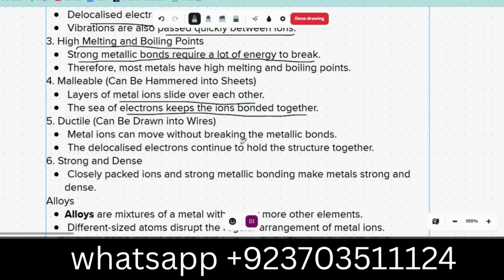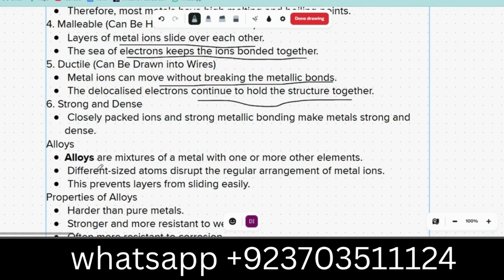Ductile: can be drawn into wires. Metal ions can move without breaking the metallic bonding. That's why we can change them into wires. For example, for electrical wires we use copper and sometimes iron wires. Delocalized electrons continue to hold the structure, that's why we can change their shape. And strong and dense: closely packed ions and strong metallic bonds make metal strong and dense.